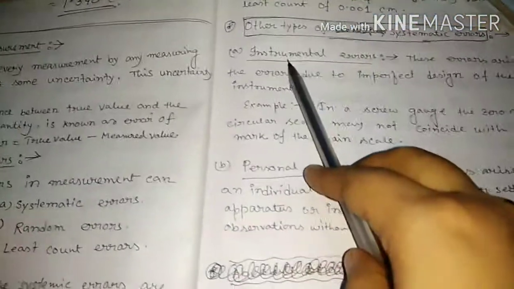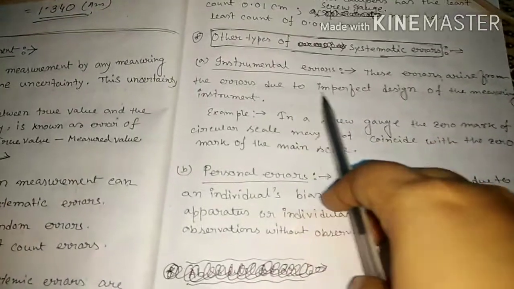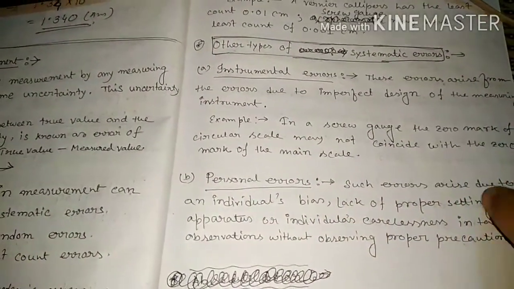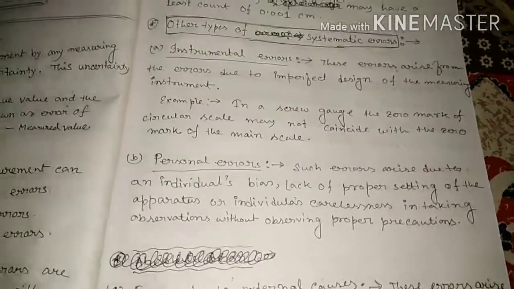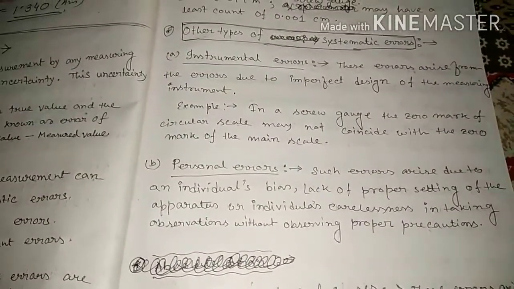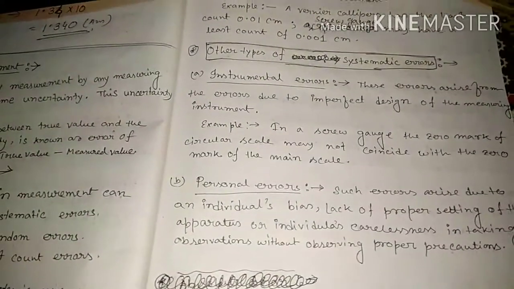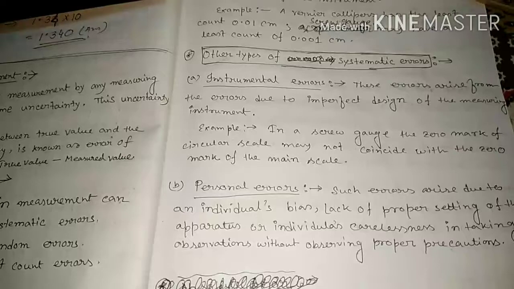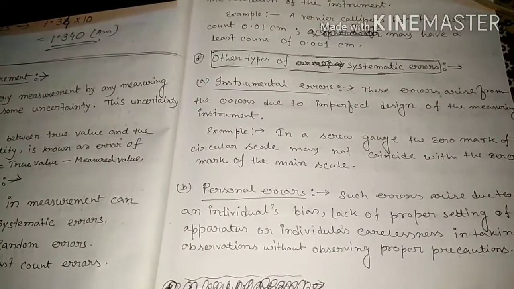So how do we define instrumental error? This error arises due to the imperfect design of the measuring instrument. Many times in your practical lab you see screw gauges, 5 or 6 screw gauges are there, but each screw gauge has an error.